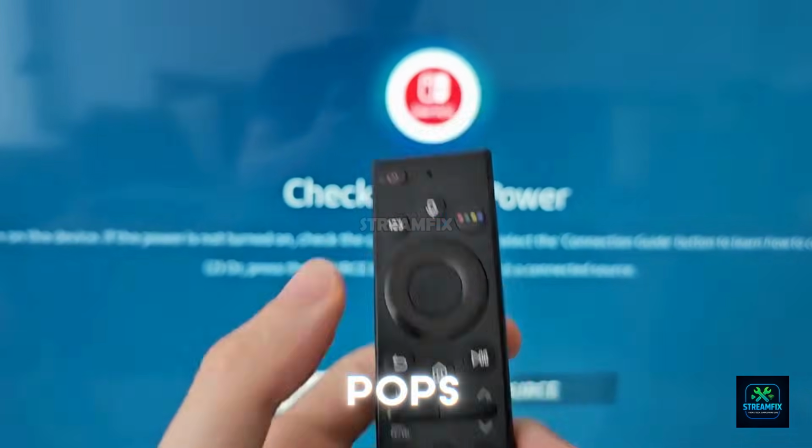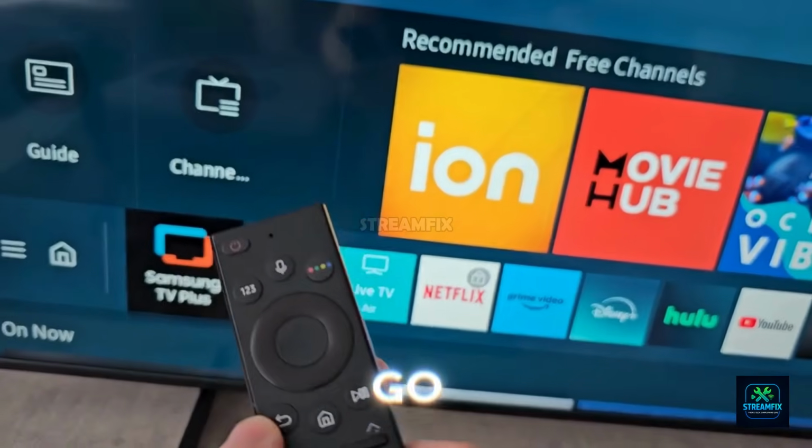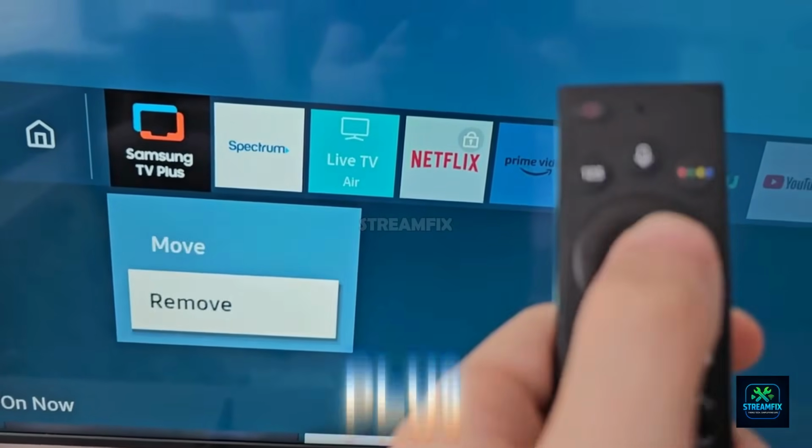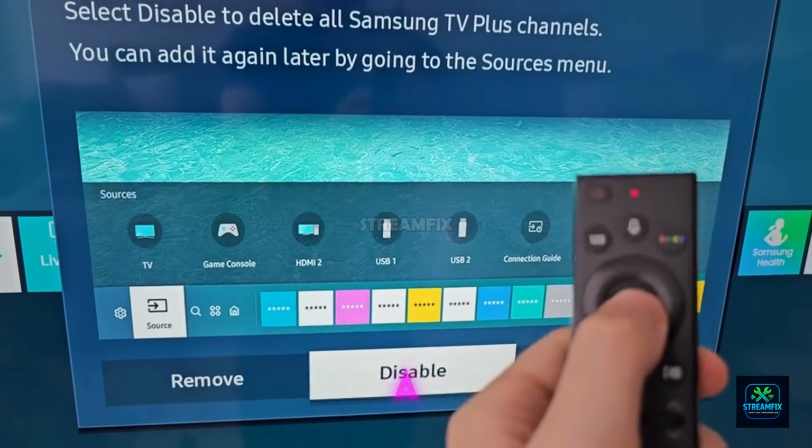If the app still pops up, you can disable it so it no longer appears in your channel list or home bar. Go to the home screen and find the Samsung TV Plus icon. Press and hold the Select/OK button on your remote until a menu appears.